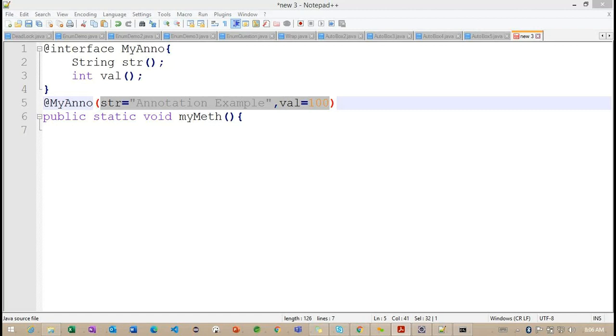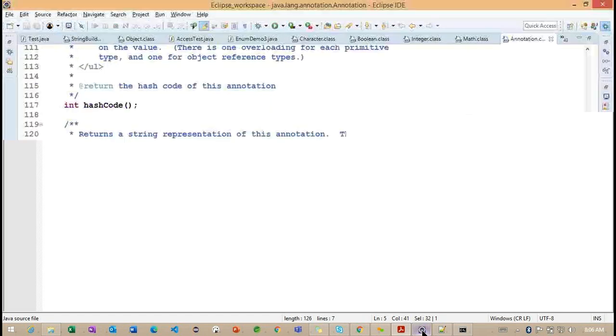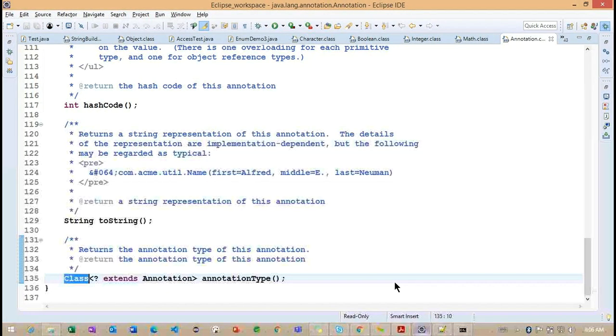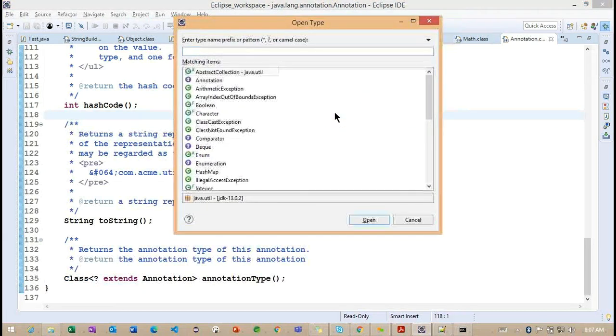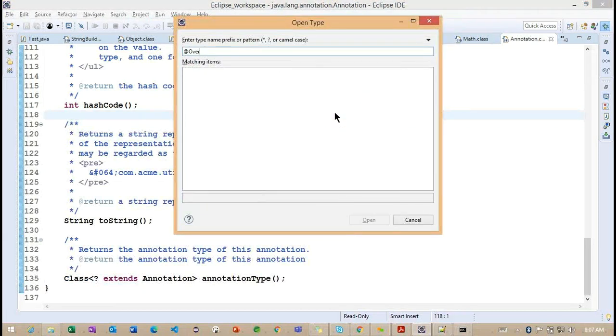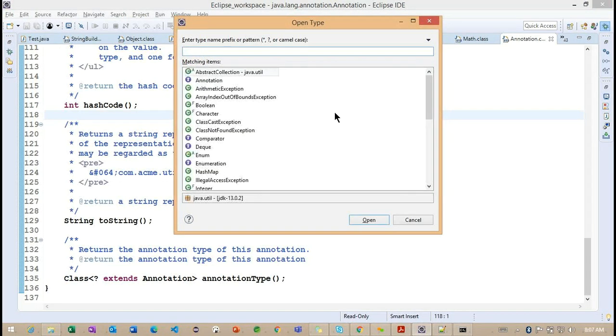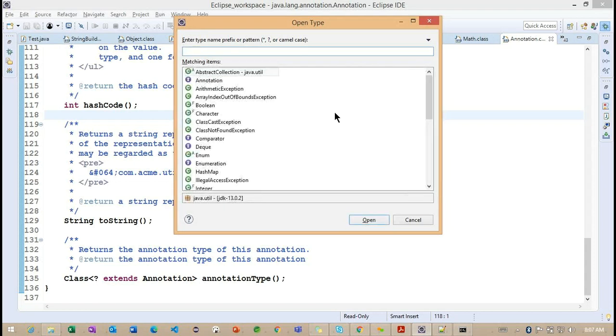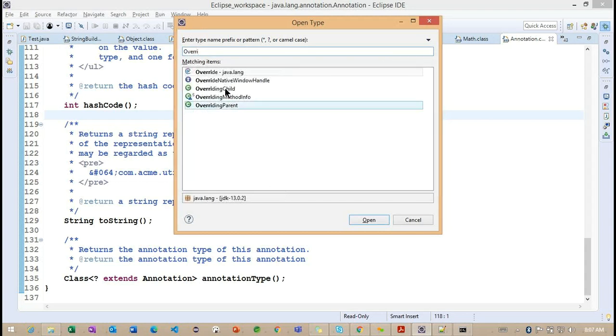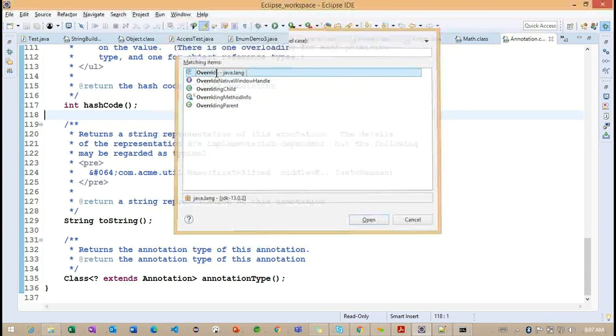So this is all about the annotation we can define and work with. Let's see the simple retention policies. Before providing the retention policy, I think someone has heard about an annotation called Override. Let's find Override with at the rate Override. Yes, we have one annotation called Override.